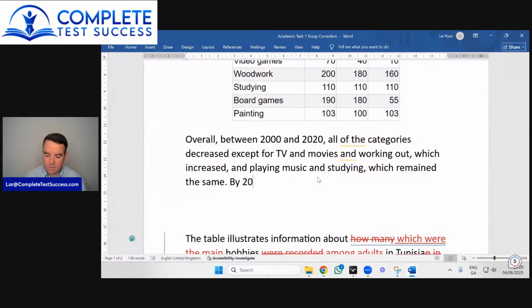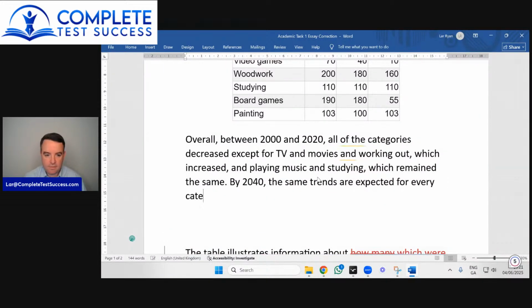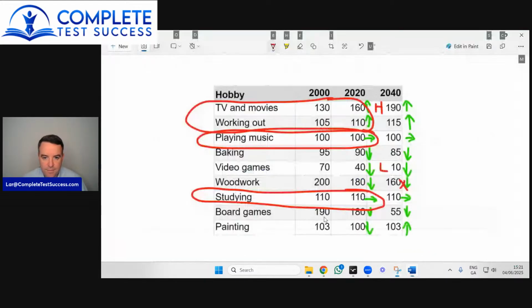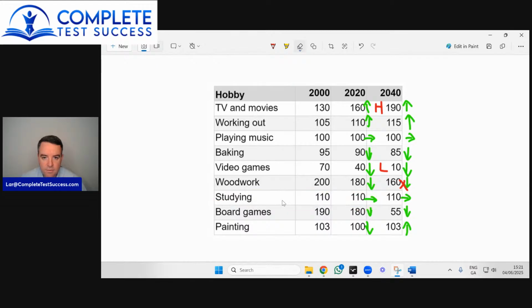By 2040, the same trends are expected for every category except, well, let's say besides, because I already said except. Every category besides... So that was just going through these again.